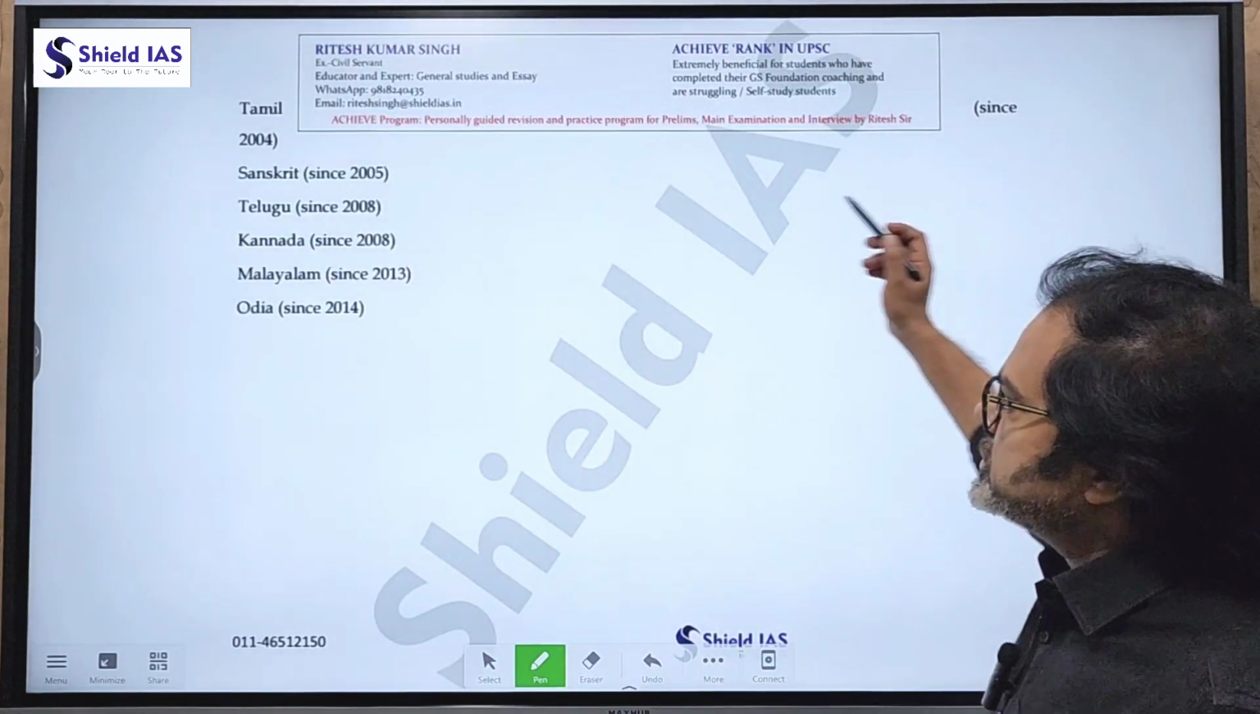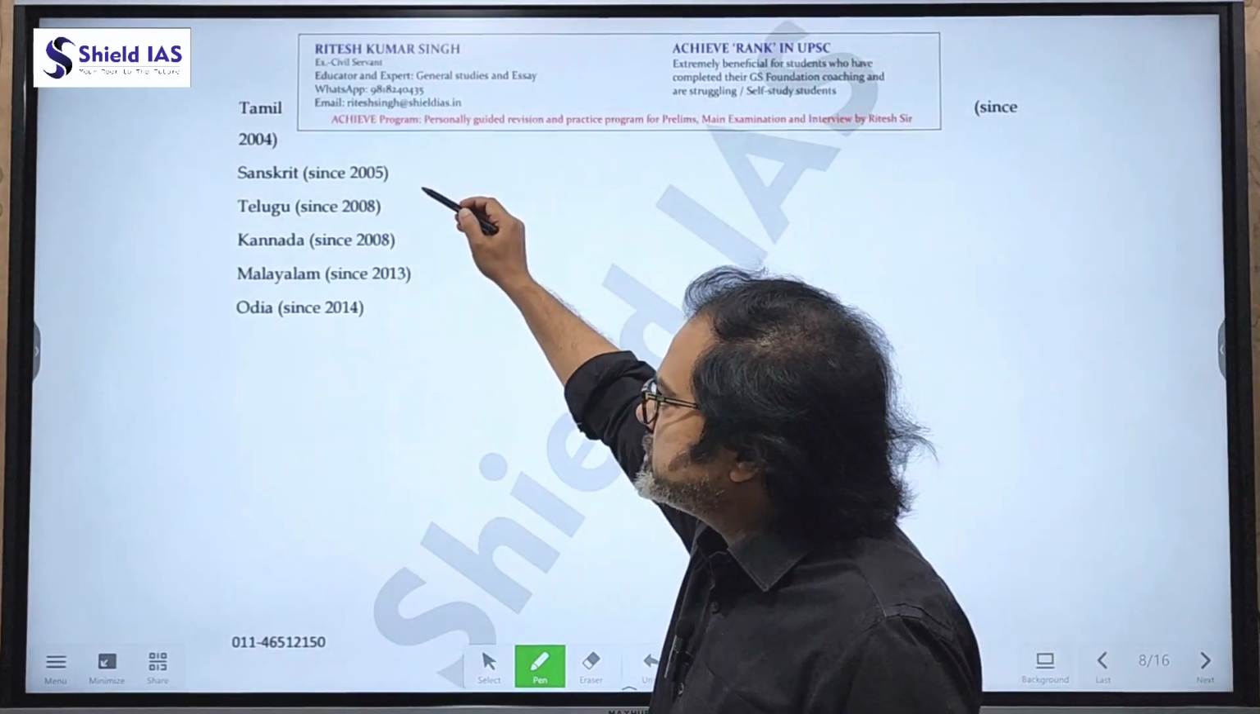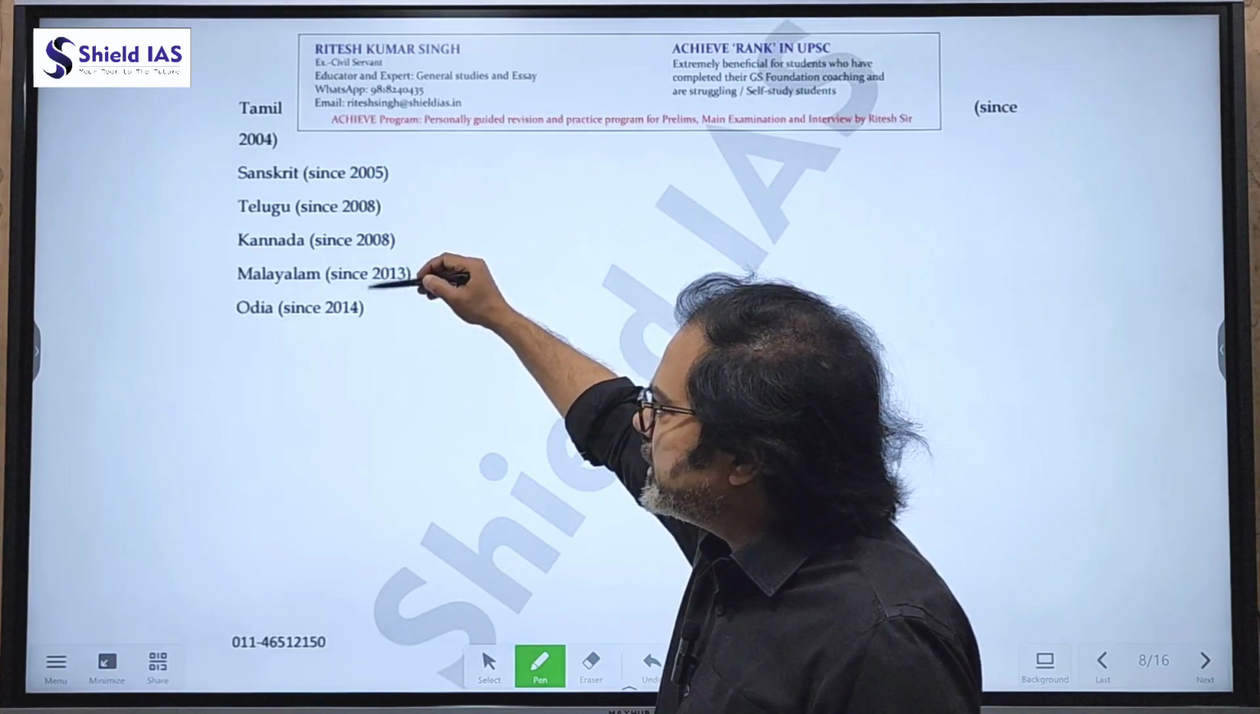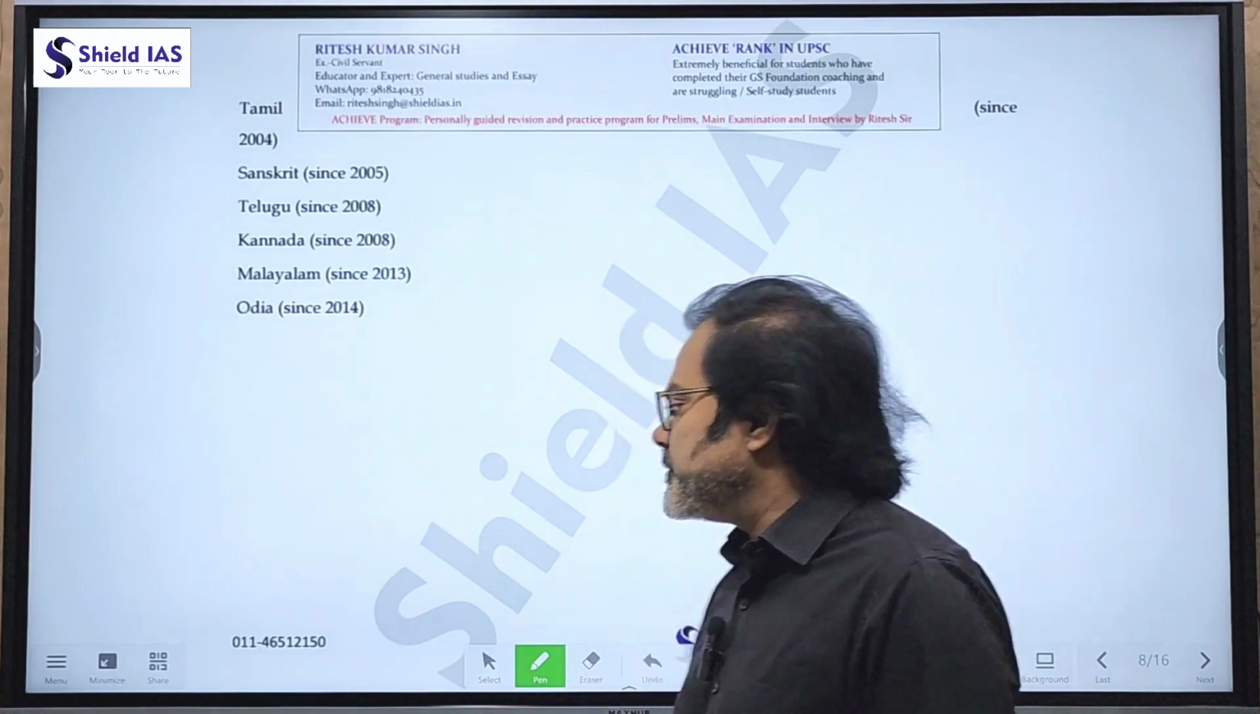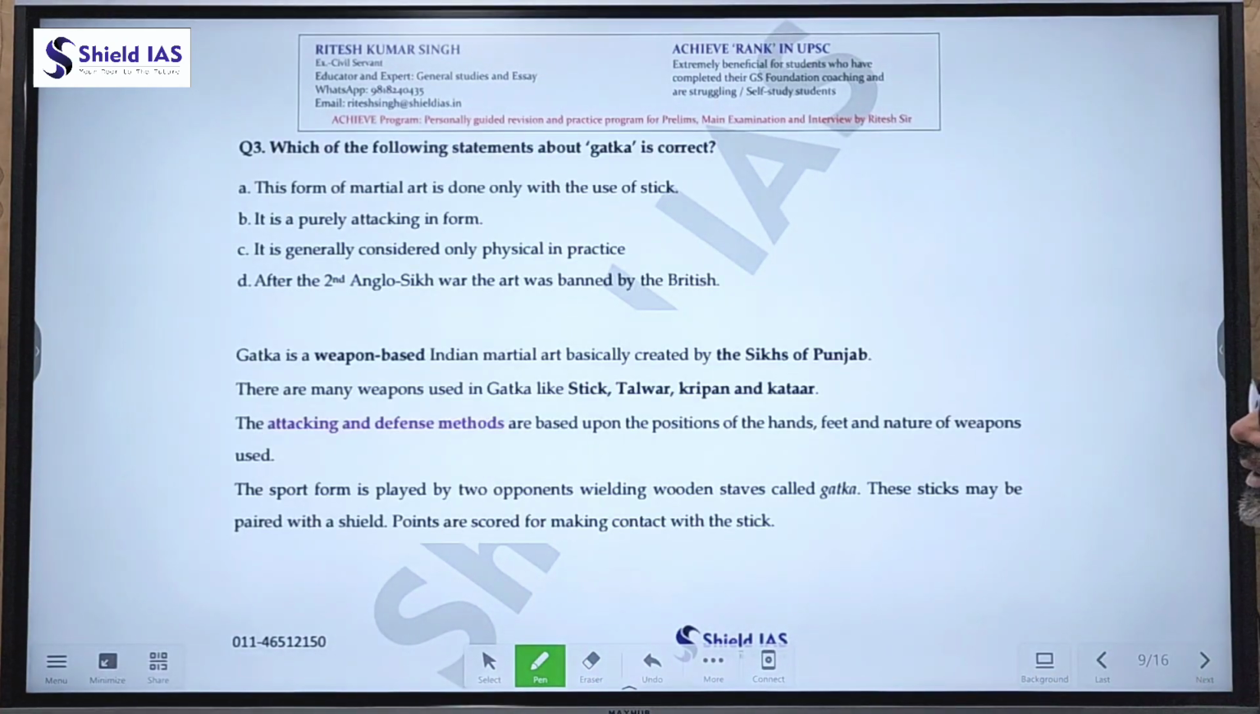Now the classical languages since 2004 are Tamil, then Sanskrit, Telugu, Kannada, Malayalam, and Odia. So there are 6 classical languages in our country till now. Further, let's see the next question.